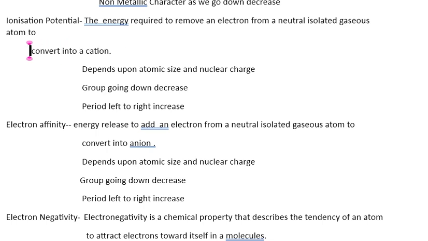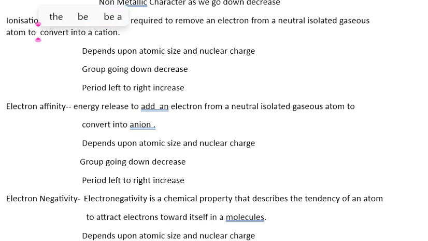This you have to keep in mind. It also depends upon two things, atomic size and nuclear charge.